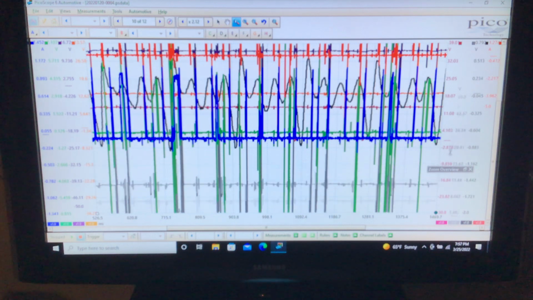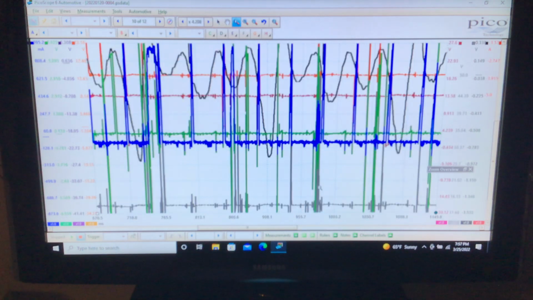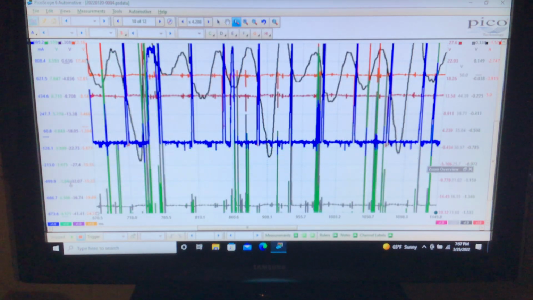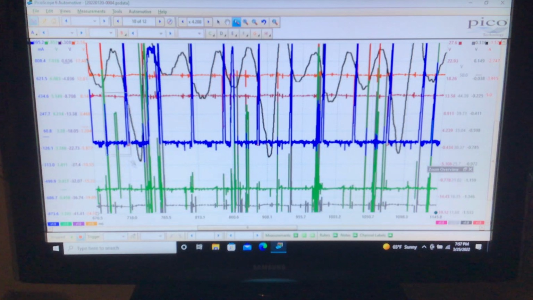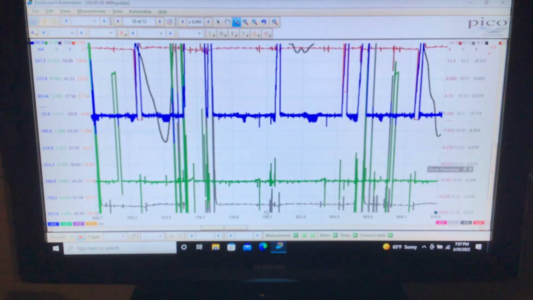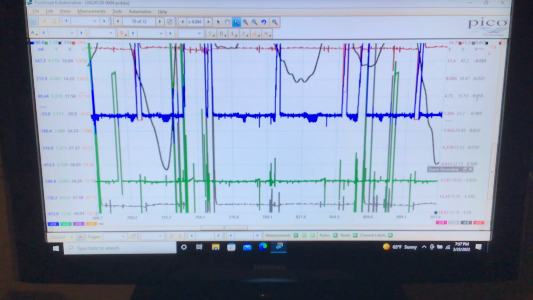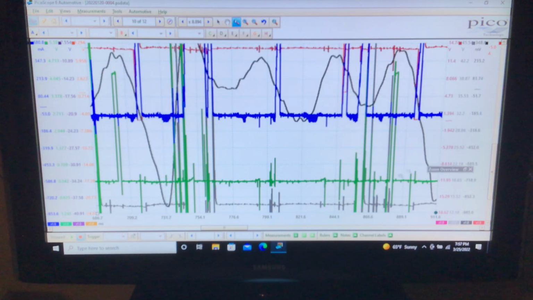Injector 2 is laying down when it shouldn't, and let's verify that with the tailpipe. We want to see this thing. Okay, there's a fire cycle, and there's a fire cycle here. So we got here to here, and we'll bring the tailpipe down. We're going to go from here to here, and this is green.